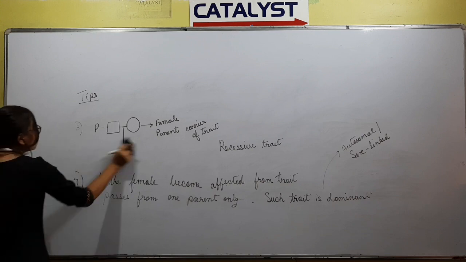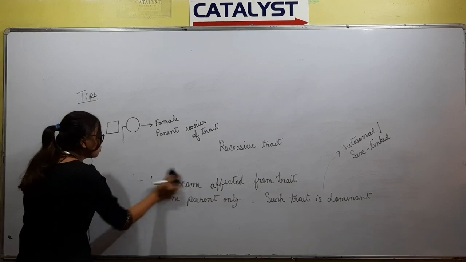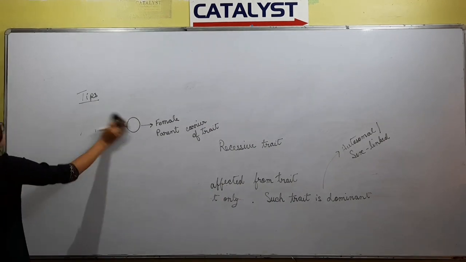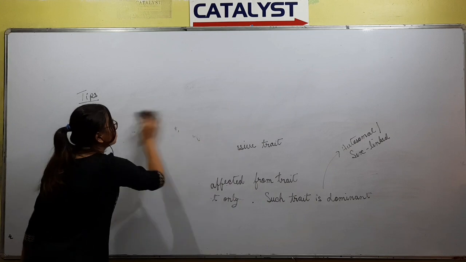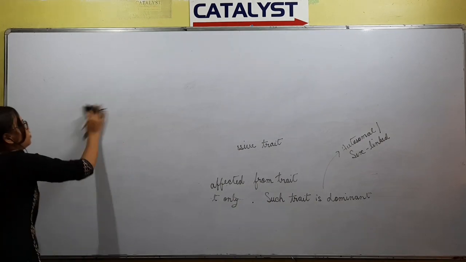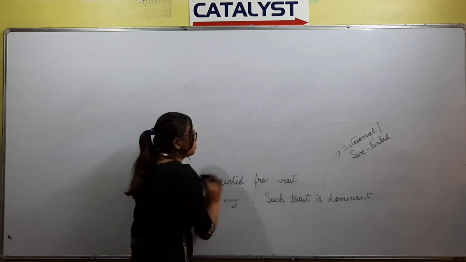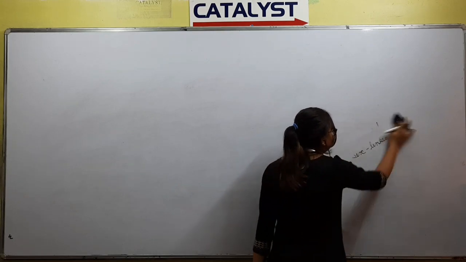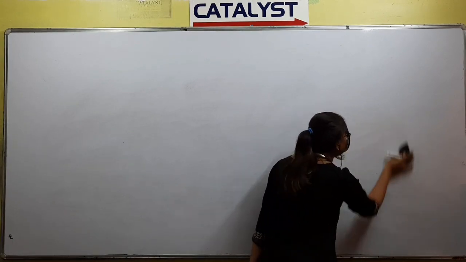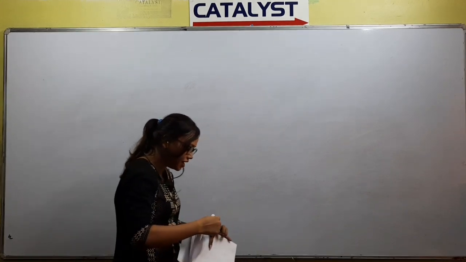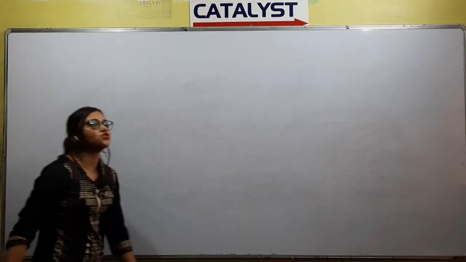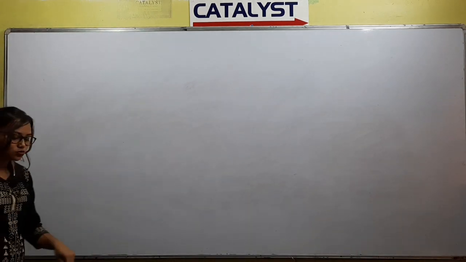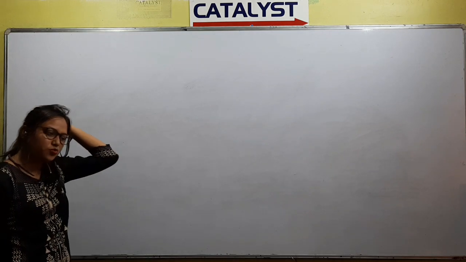So, now I will discuss the Mendelian disorders. What are the Mendelian disorders? Last class we already discussed that genetic disorders can give rise to changes in the structure of the gene, can give rise to chromosomal disorders plus Mendelian disorders. Whenever there are chromosomal disorders, we have already studied trisomy and monosomy. So now we will study the Mendelian disorders.